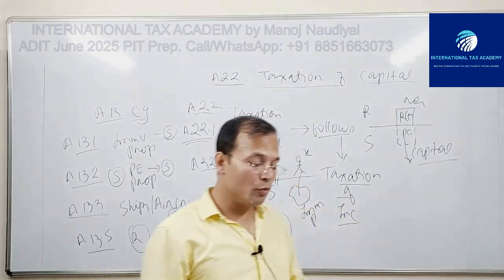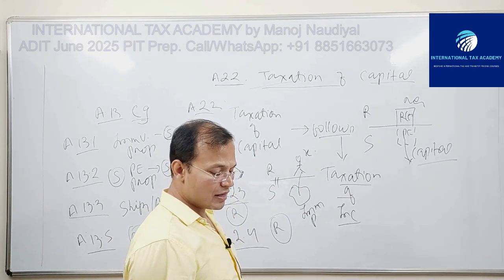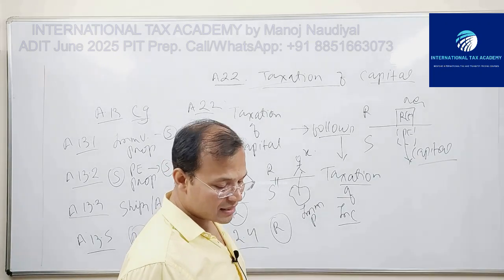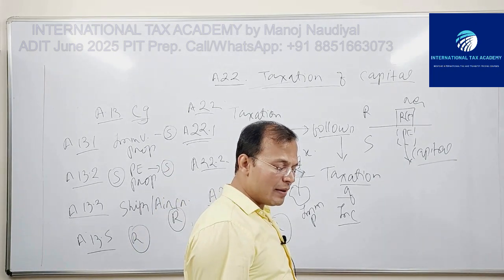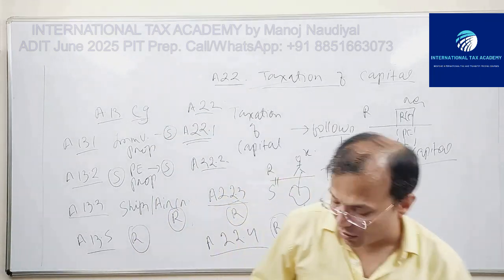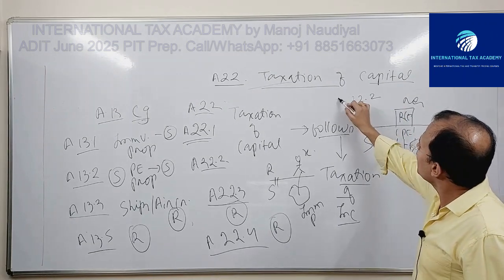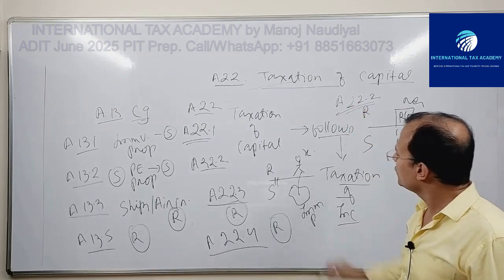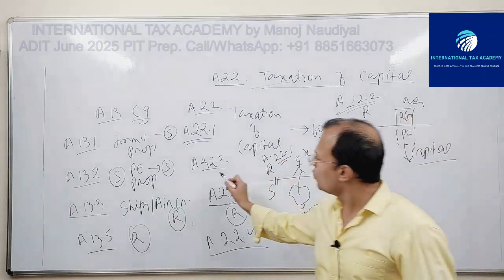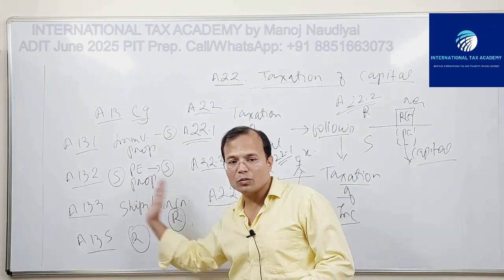Capital represented by movable property forming part of the business property of a permanent establishment which an enterprise RCO of a contracting state R has in the other contracting state S may be taxed in that other state S. So this is your 22.2, and 22.2 is a mirror image of your 13.2.